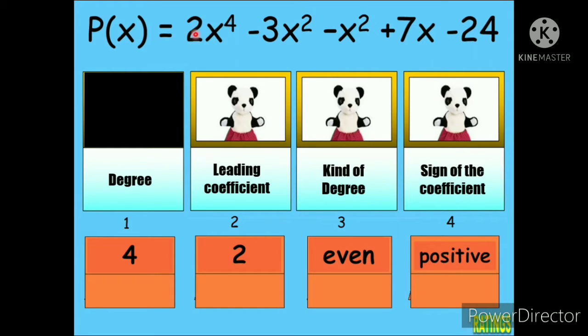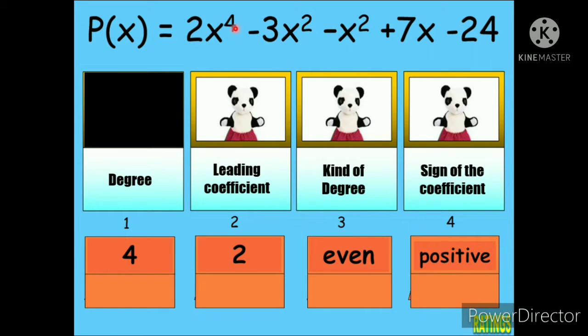Okay, and then next, the kind of degree. What kind of degree? Ano yung klaseng degree meron tayo? So of course, the degree is 4. Is it even or odd? So, syempre, even numbers are, ano ulit yung ating mga even numbers? Numbers that ends with 0, 2, 4, 6, 8. So yun ang ating even. Ang ating odd naman, numbers that ends with 1, 3, 5, 7, and 9. Yun ang ating mga odd numbers. So of course, since this is 4, it is even.